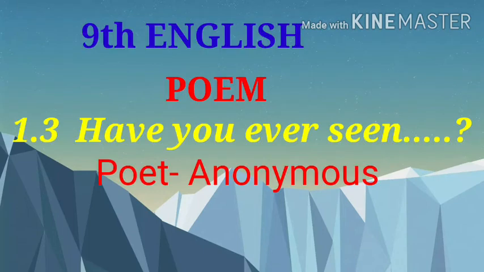Hello students, today we are going to see poem 1.3, Have You Ever Seen? This poem is written by Anonymous. Anonymous means unknown poet. When the poet's name is not available in record, that is called anonymous.